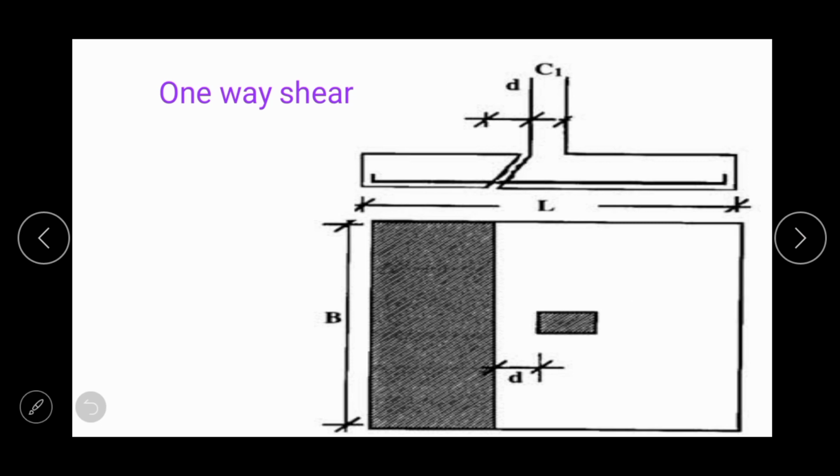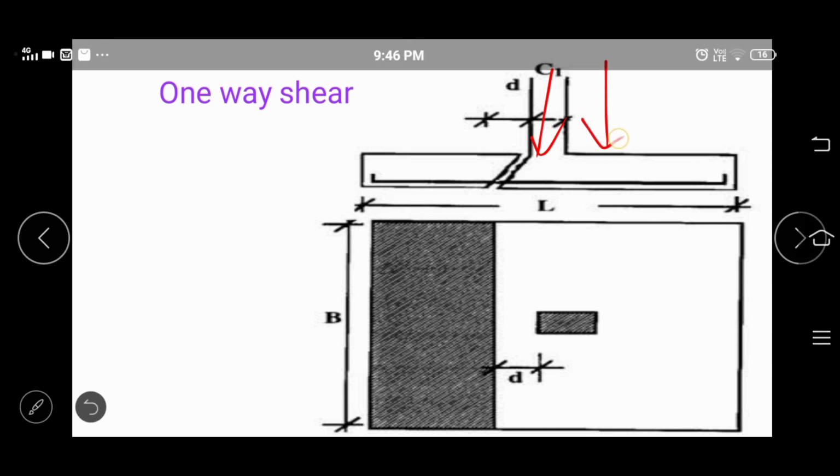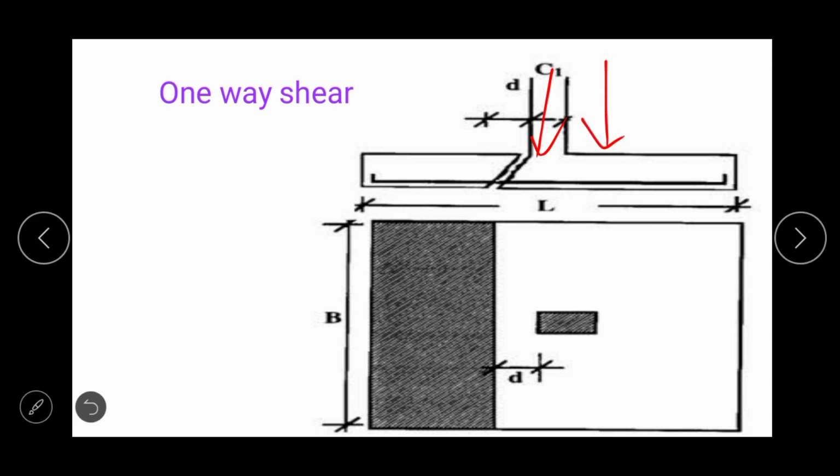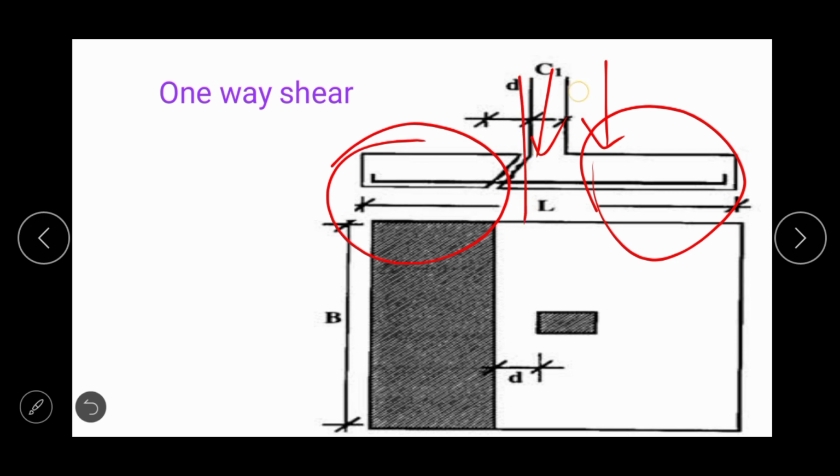Now let us understand what is the meaning of one-way shear. Here you can see, whenever the load is acting on the footing, then this unsupported portion, actually this portion is unsupported, not supported by anything. The center portion is supported by the column, and here it is supported by soil as well as column.